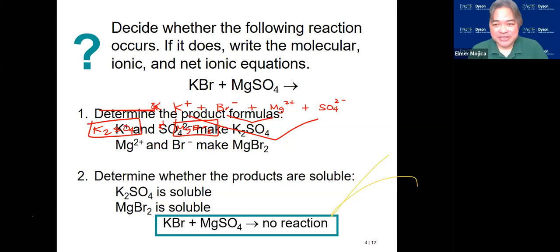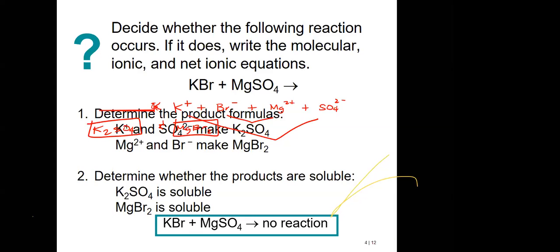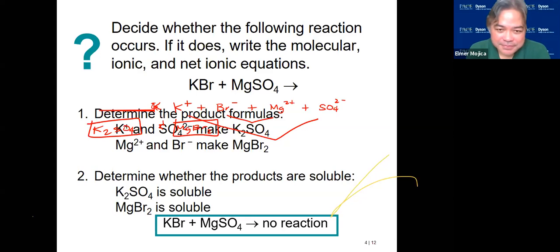Why did I say there's no reaction? Because nothing changed, so there's no net ionic equation. Very good. When you add them, they will remain the same. Both of them are colorless solutions, because both of the products that are supposed to be formed are soluble. So everything remains as ion. That's why there's no reaction. You only form a reaction if one of them forms an insoluble substance.